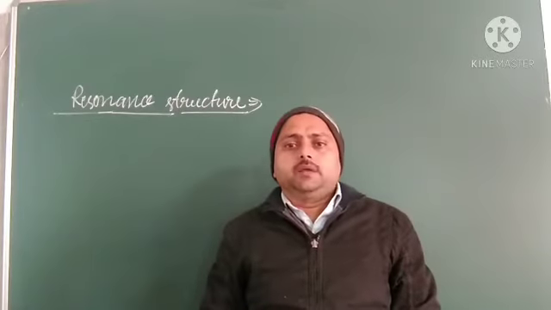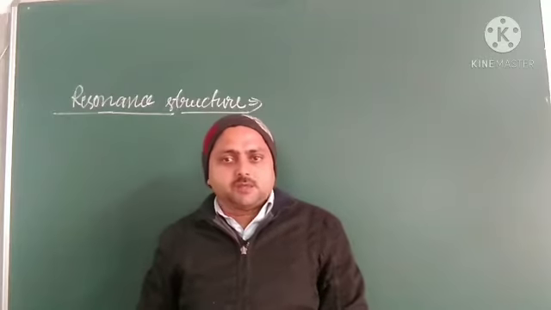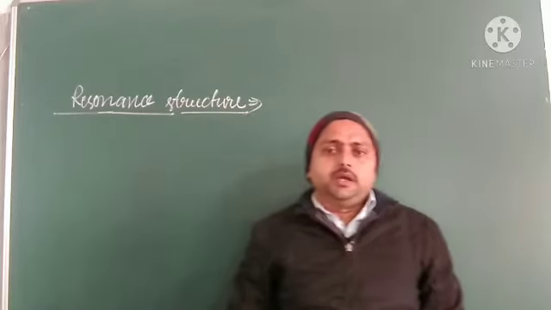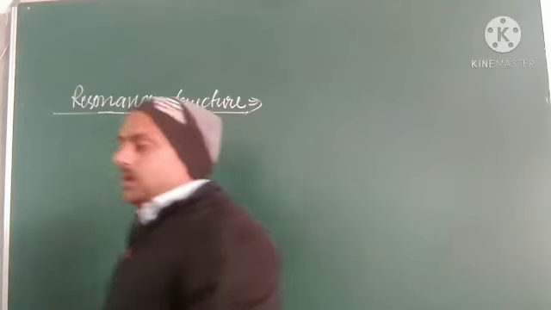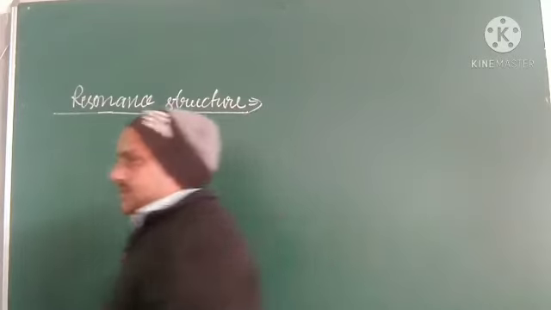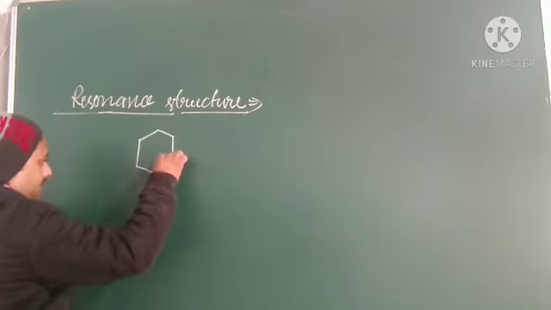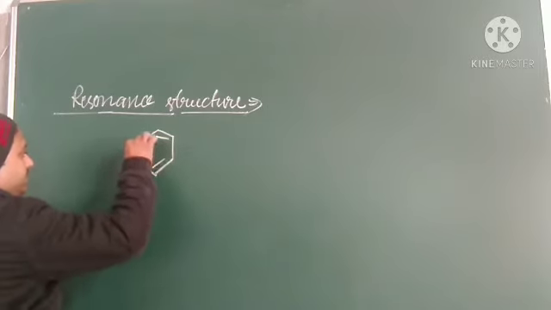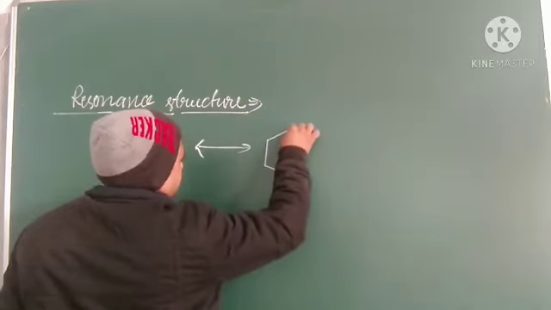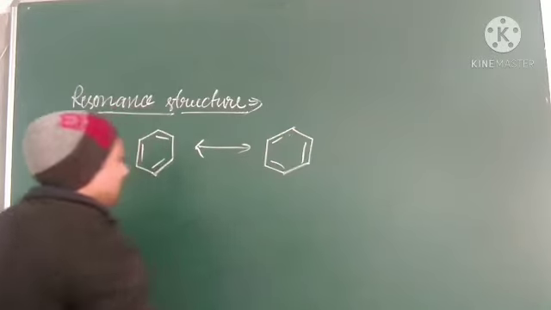Correct properties of a given compound means with the help of resonance we are able to explain the different properties of the given compound. Let us see how it is useful. If you see the benzene structure, this is benzene. Mostly we represent it like this or like this. Sometimes we represent it like this also, and both are the same.